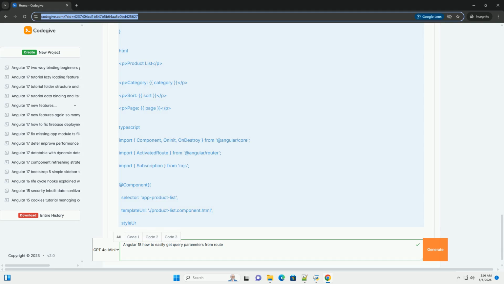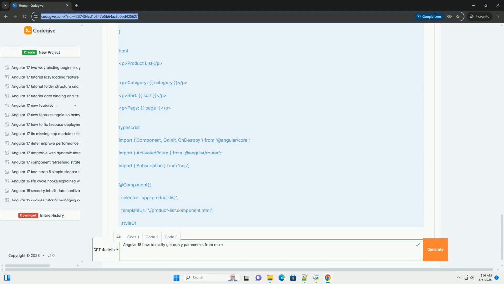Unsubscribe. It's extremely important to unsubscribe from the queryParamMap observable in the ngOnDestroy lifecycle hook to prevent memory leaks. Store the subscription in a Subscription object, this.subscription. Then, in ngOnDestroy, check if the subscription exists and call this.subscription.unsubscribe. 5. Update the template product-list.component.html, optional. 6. Test it. Run your Angular application, ng serve.